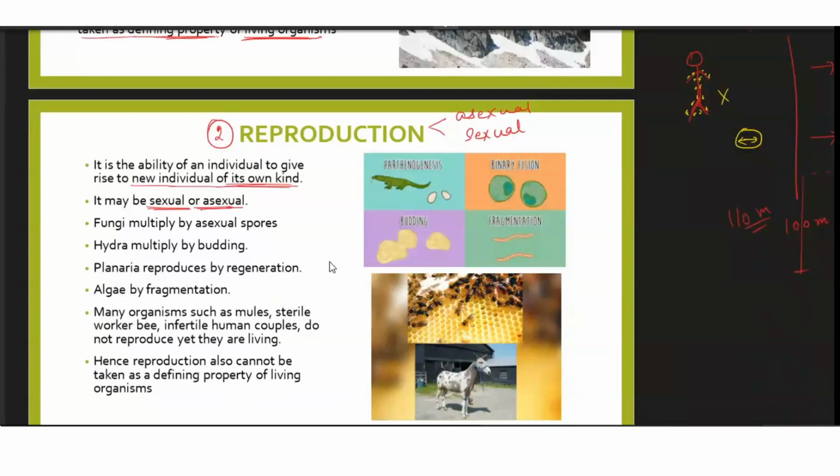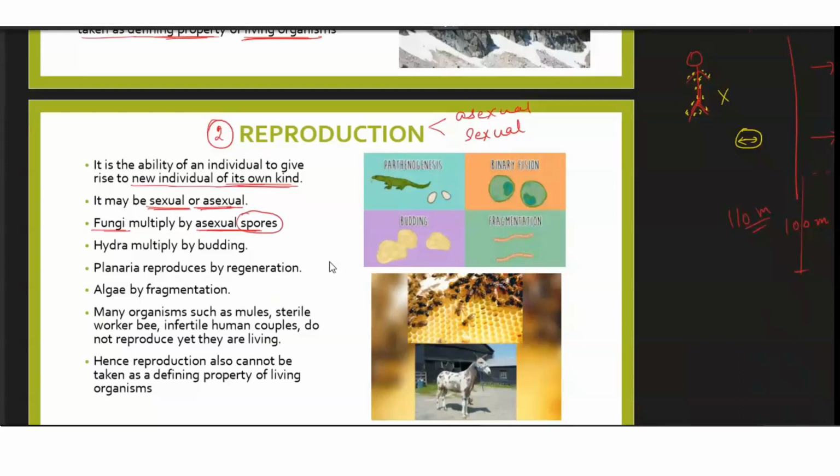What are the different modes of sexual as well as asexual reproduction? We will talk about those also in detail as we move on. But here some examples are given for the asexual mode of reproduction. For example, in fungi, the multiplication occurs, or the reproduction occurs, by asexual spores. Okay, so what are these spores?